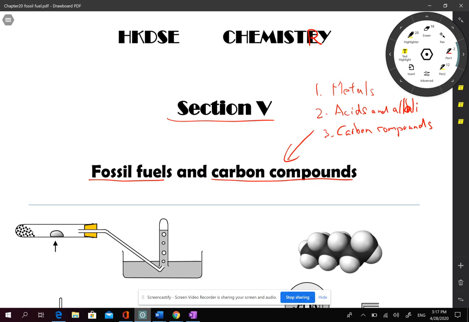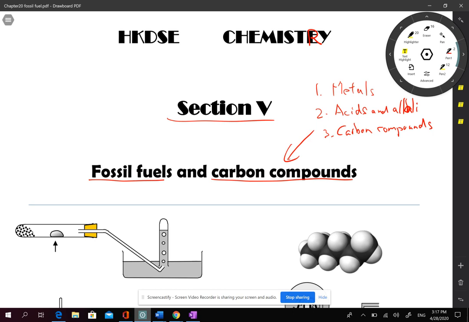Actually, carbon compounds will be divided into two parts. In this section we are going to learn the first part, but we will learn four different kinds of carbon compounds. How can we learn so many different carbon compounds more systematically? I will tell you in the following chapters.